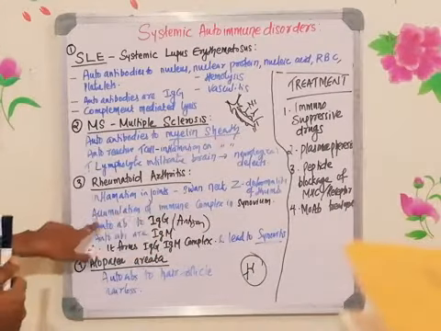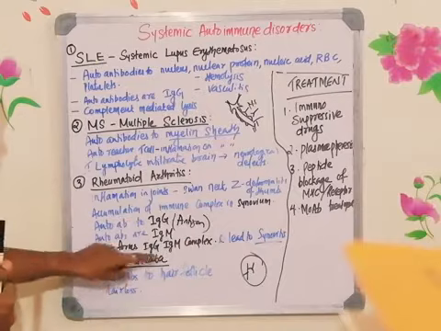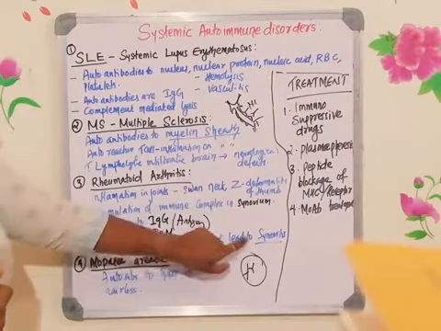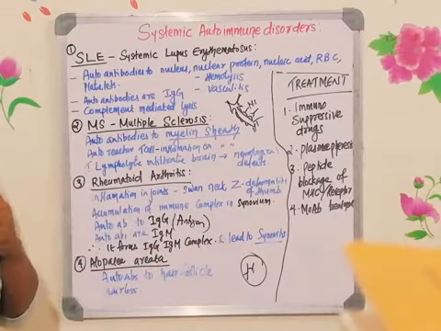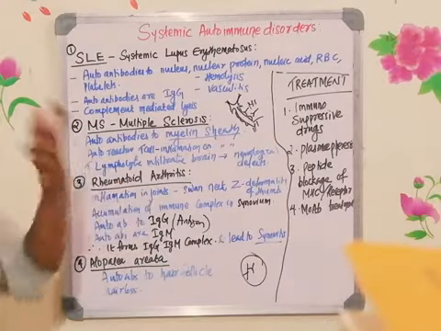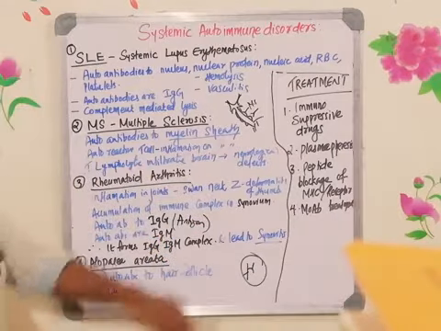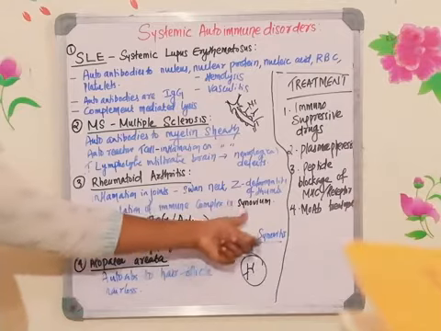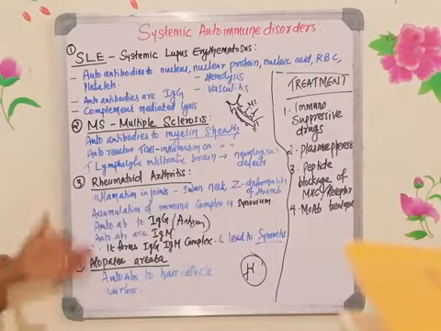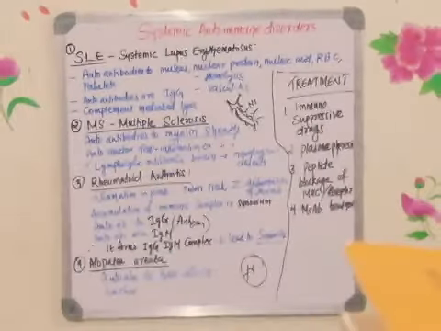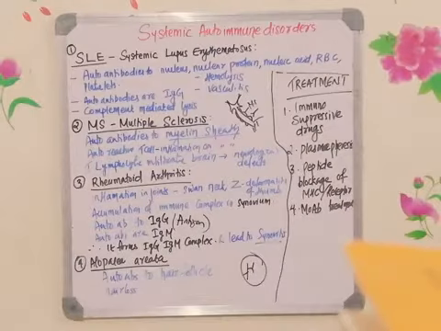So that's what I've written here: accumulation of the immune complex. What is that immune complex? The IgG, IgM complex in the synovium. And the synovium is the region between the bones, which has a fluid called the synovial fluid. In the synovial fluid, this will accumulate, which will lead to synovitis. What do you mean by synovitis? Inflammation of the synovium. So these people with rheumatoid arthritis will have severe pain, and lifelong they have to suffer the pain.